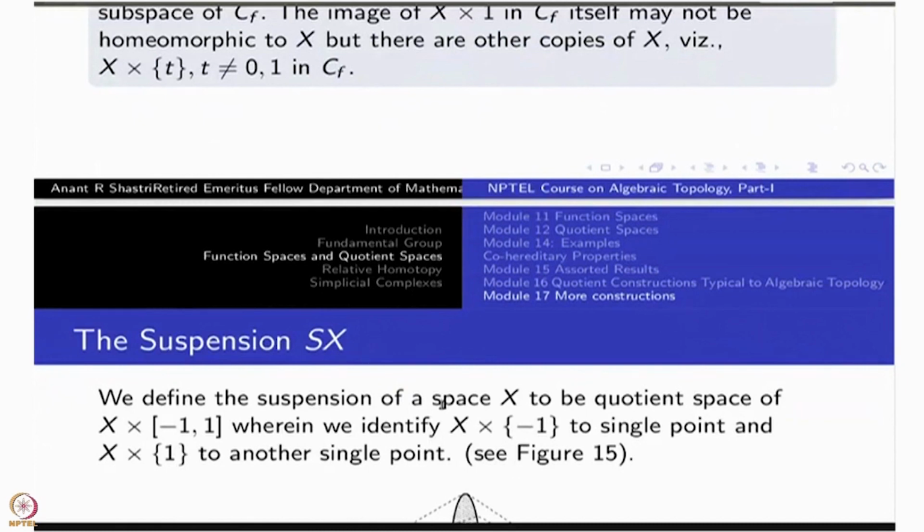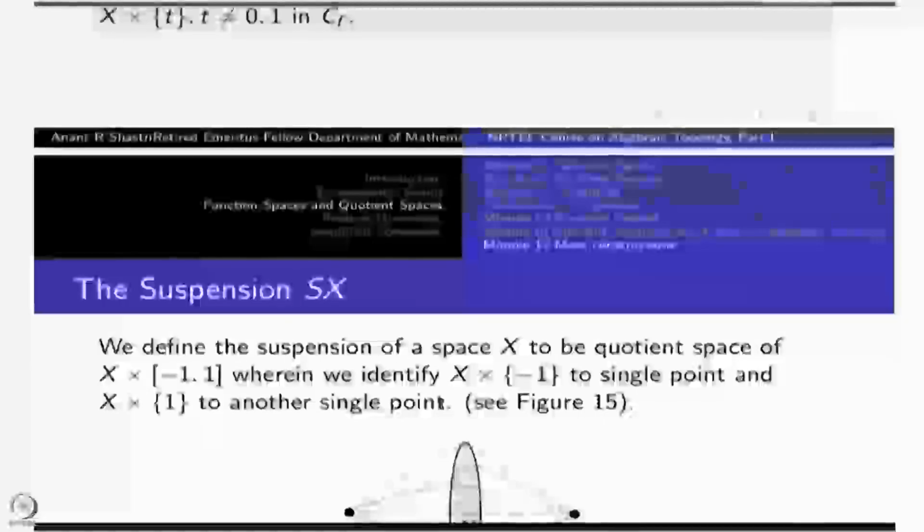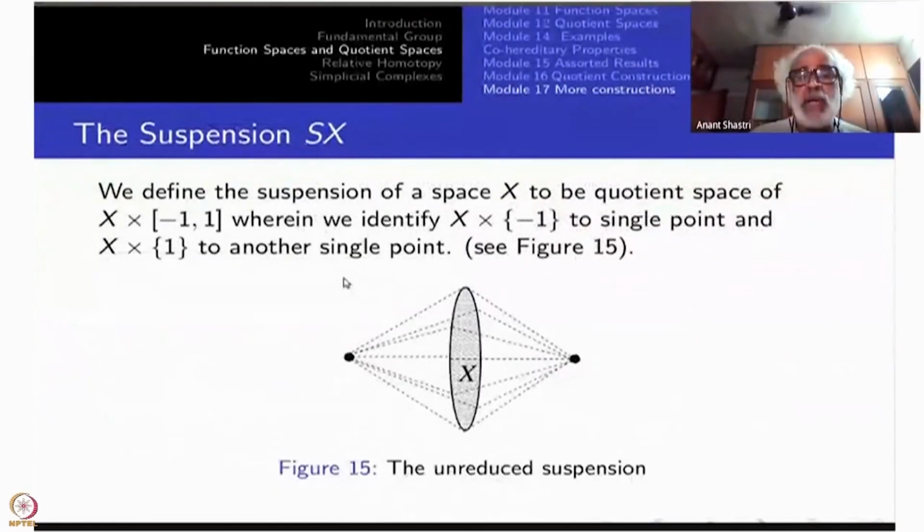Now you identify both the end axes, X cross minus 1 as well as X cross 1, to two different single points. Okay, so this is the picture. We have X here and X cross minus 1 to plus 1 like this, the cylinder. The X cross 1 goes to a single point here. X cross minus 1 comes to a single point. So this is called the suspension of X.